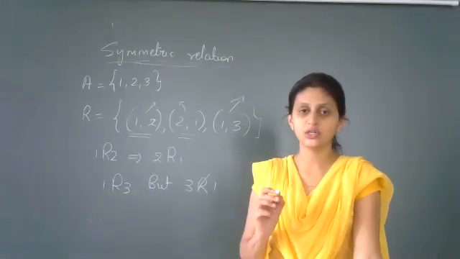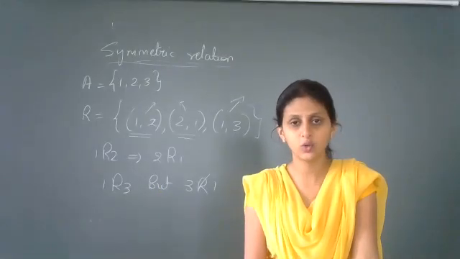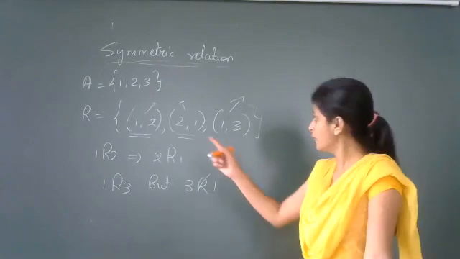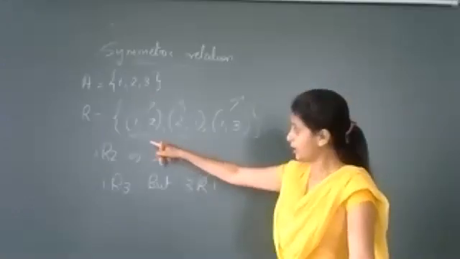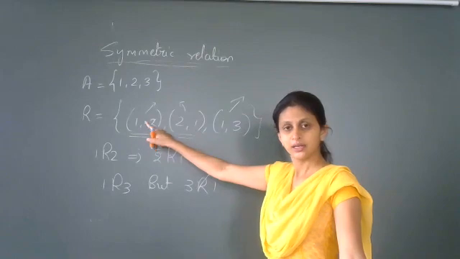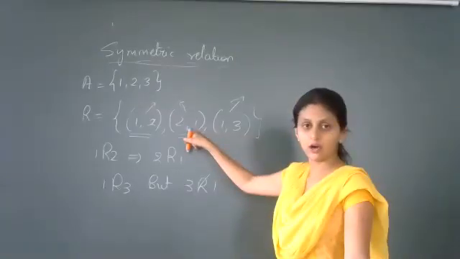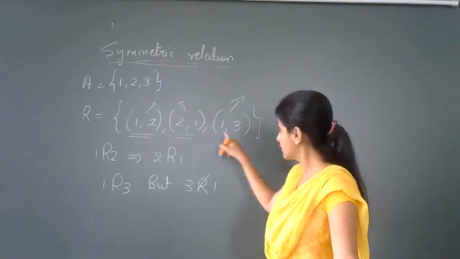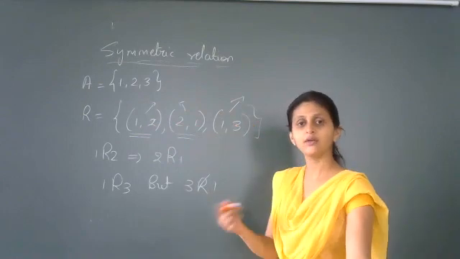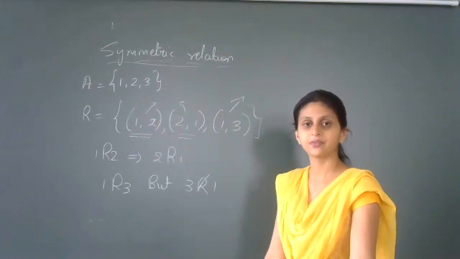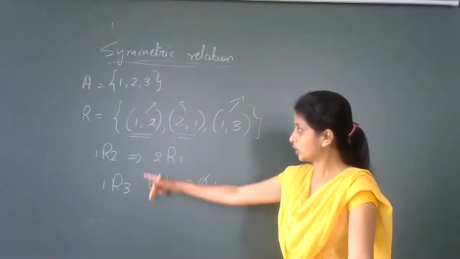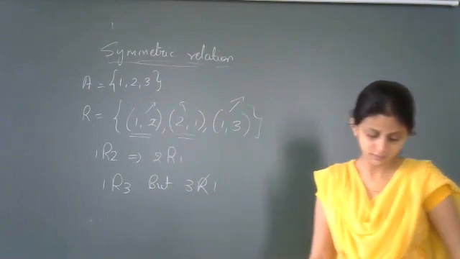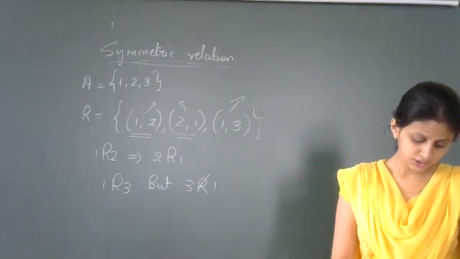The symmetric definition, students: for every ordered pair (A, B) belonging to R, you must be able to tell that (B, A) belongs to R. That definition should hold for every element in the relation. Here you can observe, if you consider this as (A, B), you will be able to tell that this is my (B, A) ordered pair. But if you consider this ordered pair (1, 3), you don't have another ordered pair (3, 1) belonging to R. So what do you conclude? You conclude that the relation R is not symmetric. Is that clear, students?